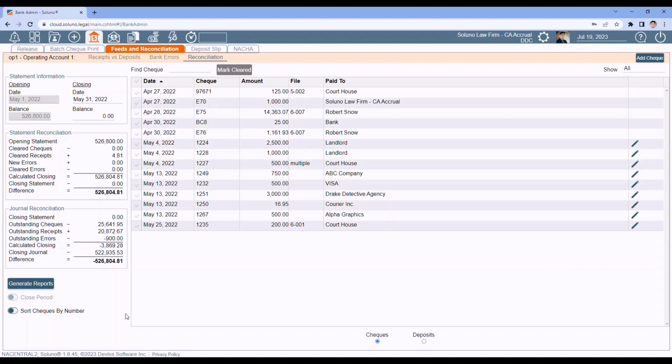If none of that worked, then by all means, please contact support and we will be happy to take a look at it. But that is the bank reconciliation process within Soluno.